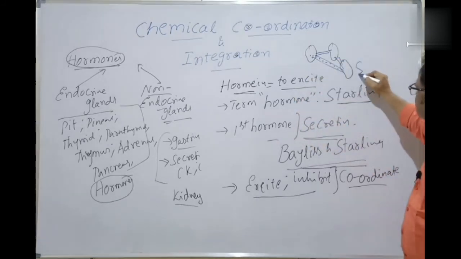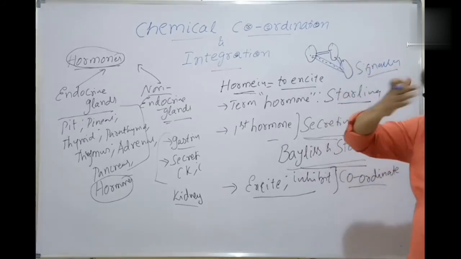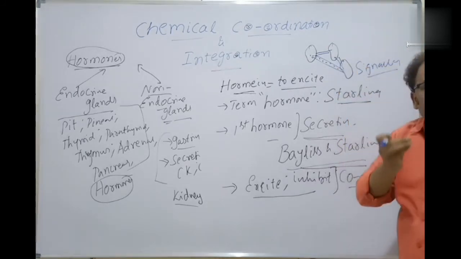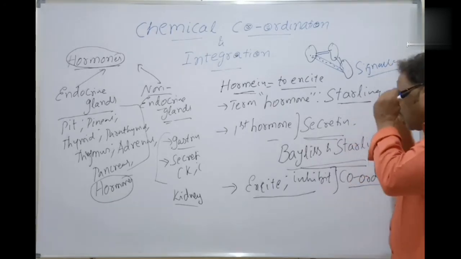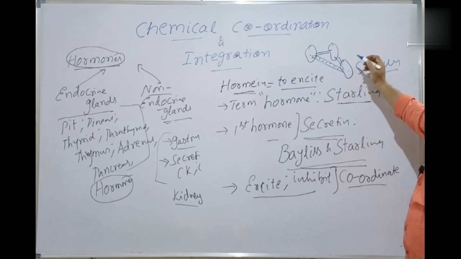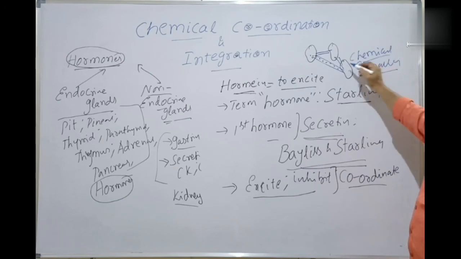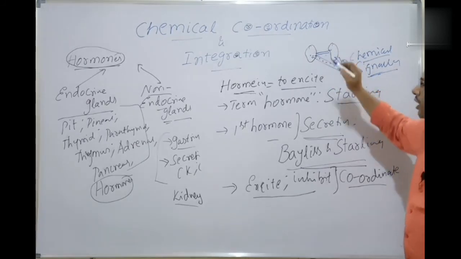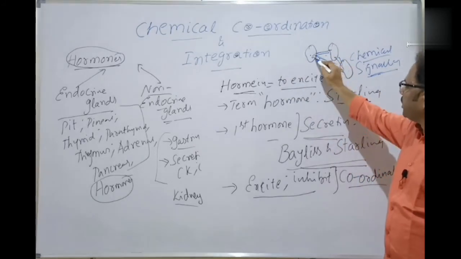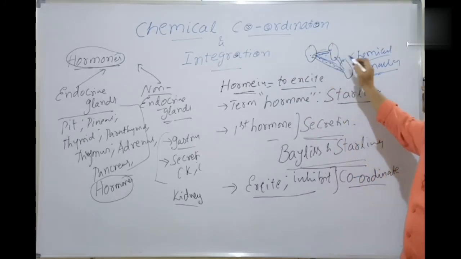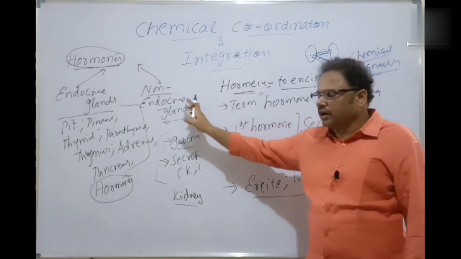Here signaling means communication. And how is the communication possible? Because of the release of the hormones, the signaling or communication is possible here, bacho. So that is called chemical signaling, chemical signaling by the hormones. One-to-one communication is there, and that's why coordination. This coordination is possible because of the release of the hormones by the endocrine glands and some of the non-endocrine glands.